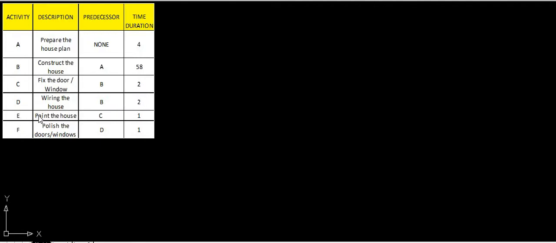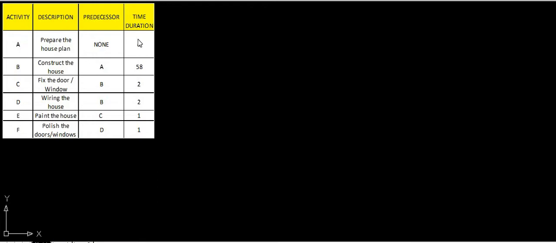Okay. How many days are required to complete activity E? That is paint the house. That is only 1 day. And finally, activity F requires 1 day. So deciding the days for a particular activity also requires knowledge.